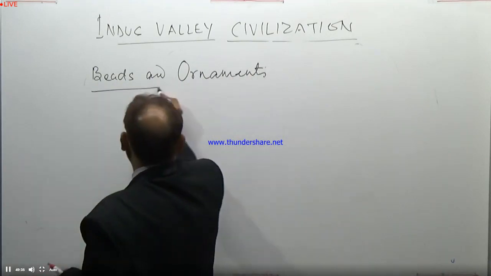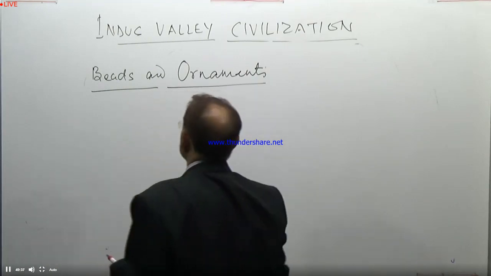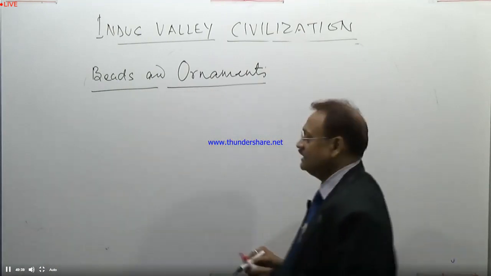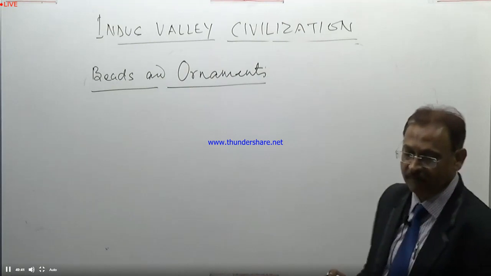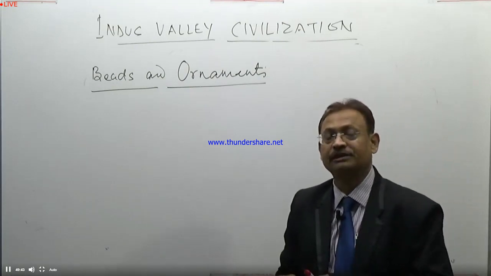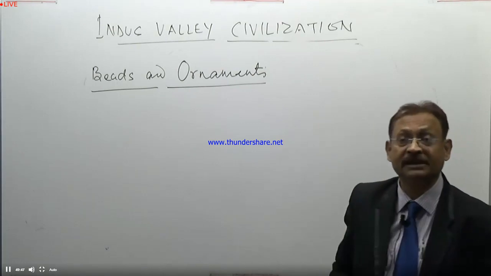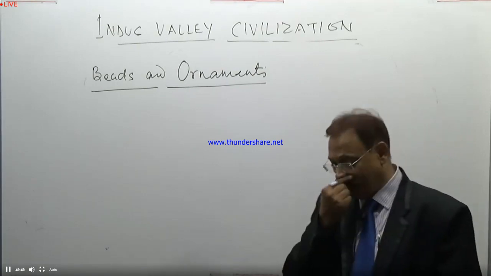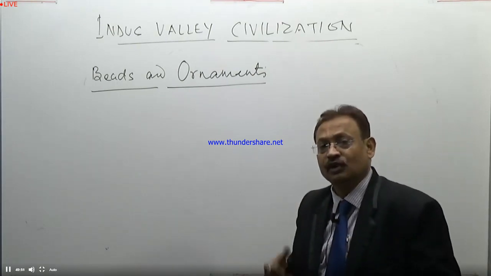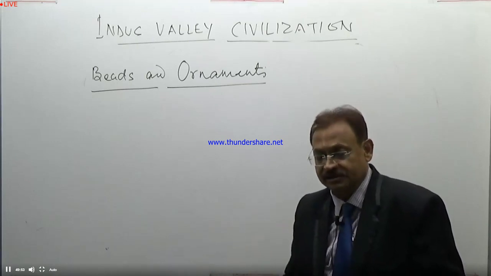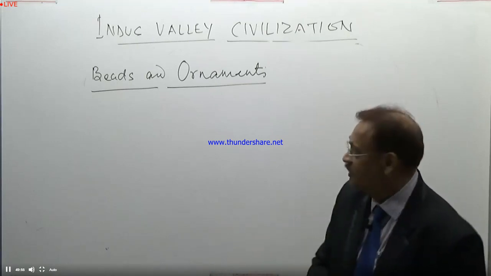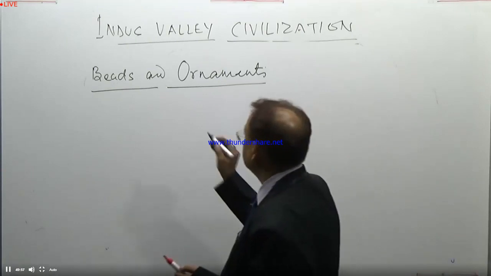If we talk about beads and ornaments, it is one of the significant parts we have to keep in mind. What was the use of the beads? What was the purpose of the ornaments? A very significant part you have to keep in your mind.